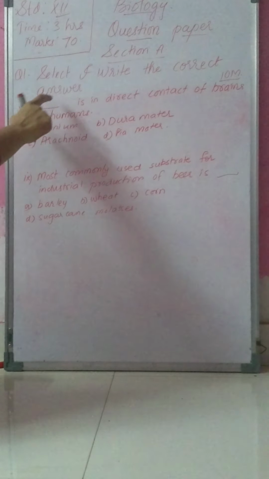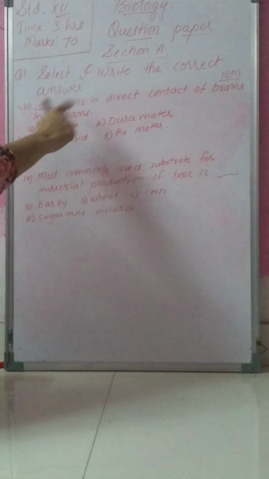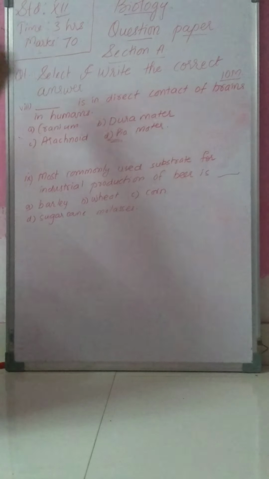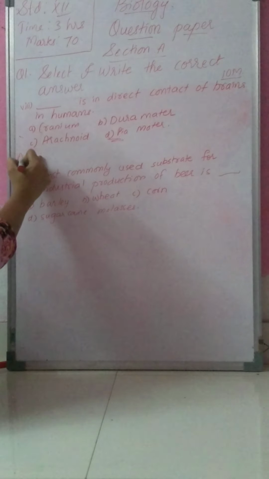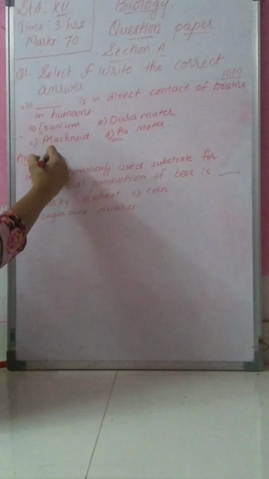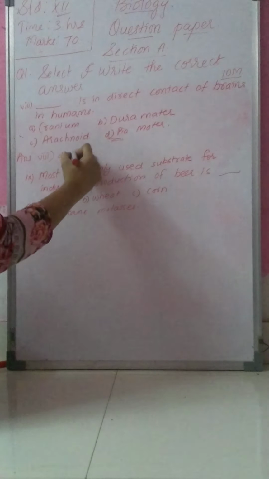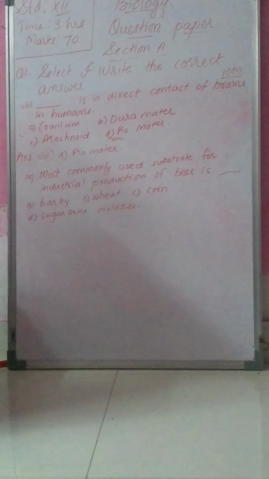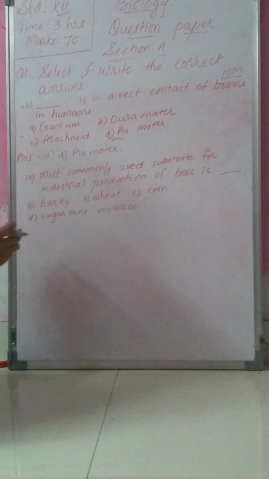The correct answer is pia mater, because pia mater is the layer in direct contact with the brain. So the answer is option D, pia mater. You will find it in chapter number 9, control and coordination.